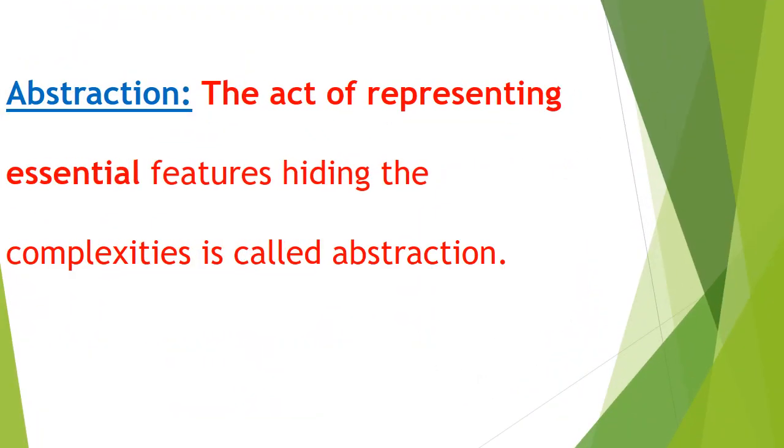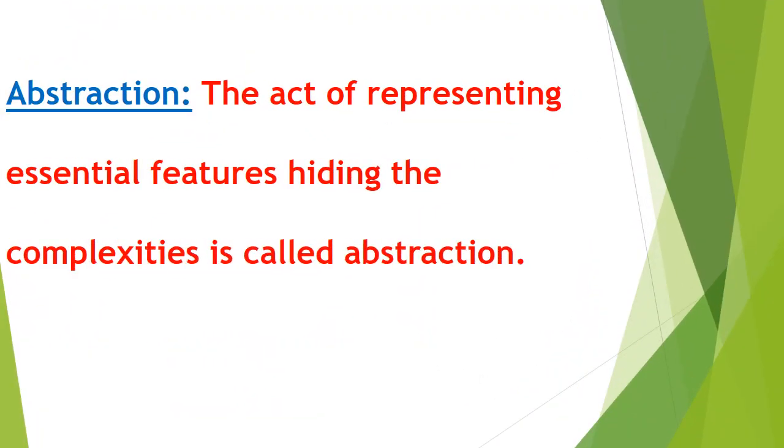And the second principle of object-oriented programming that we discuss is abstraction. What is abstraction? Abstraction is the act of representing the essential features, hiding the complexities. The act of representing the essential features, hiding the complexities, is called abstraction.